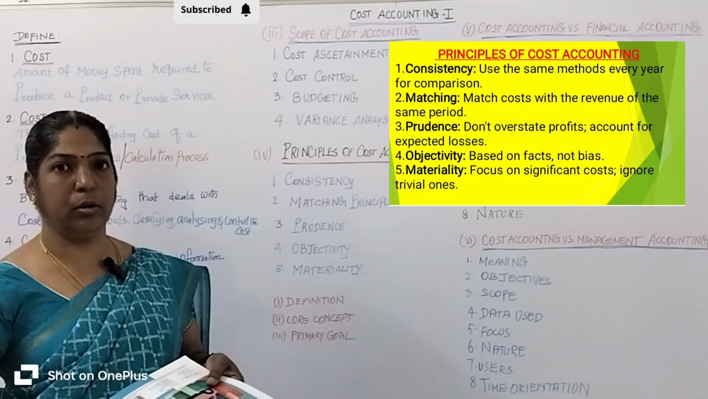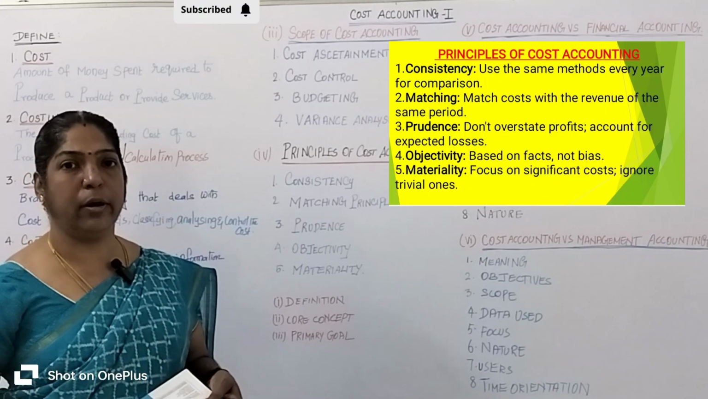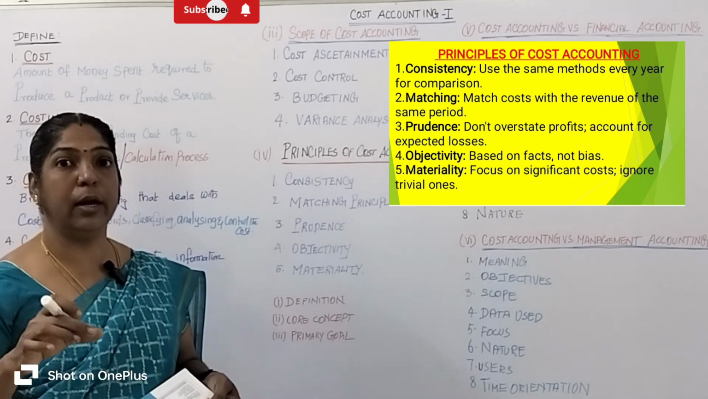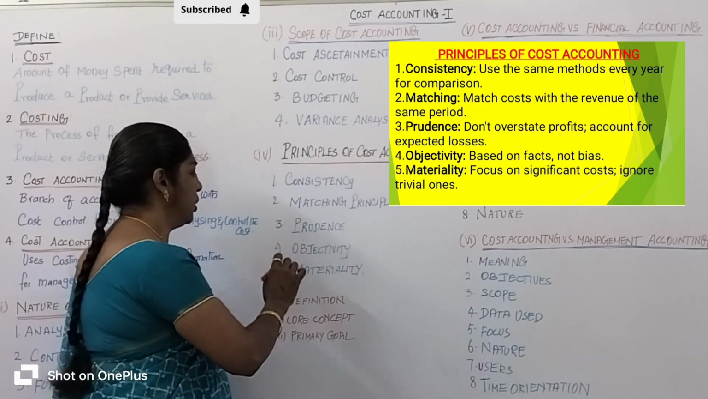The cost accountant's own opinion cannot be recorded. All transactions should be recorded on fact or evidence. Okay, that is called objectivity.